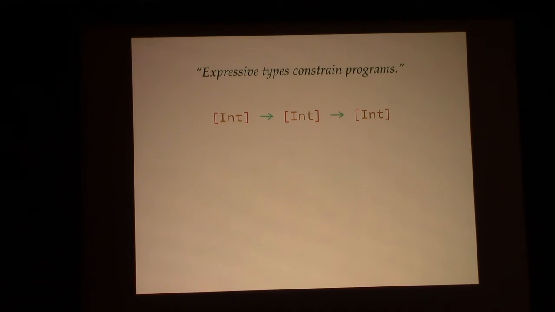Who knows, right? If we add a richer type, we cut down the space of possibilities quite simply. If I make the type polymorphic, then I can't actually create a function that adds up the elements of a list, because add is not a supported operation over polymorphic variables. I can constrain the type even further to get the result that we're probably all thinking we should get. If I constrain it with a dependent type, and this is probably the second time we've seen length-indexed vectors, so congratulations workshop, then we're more or less forced to have the append function. All right? And so richer types allow us to constrain the space of programs.